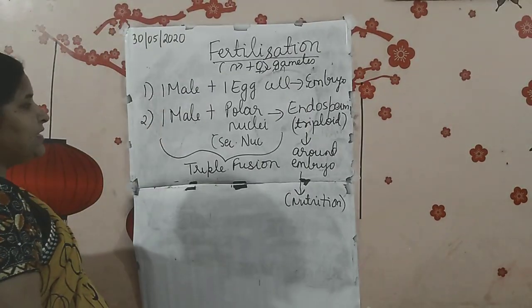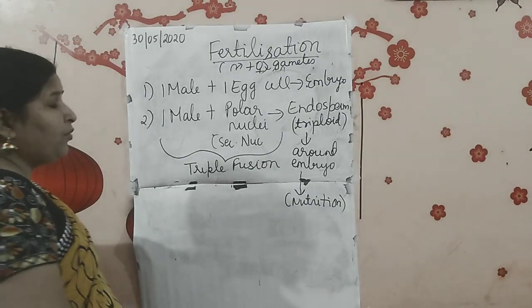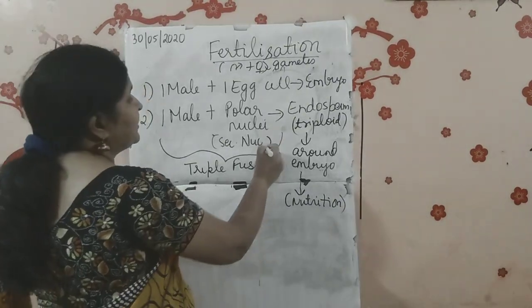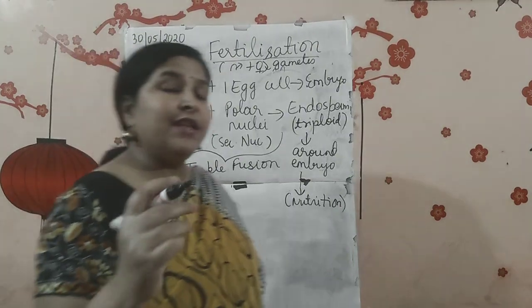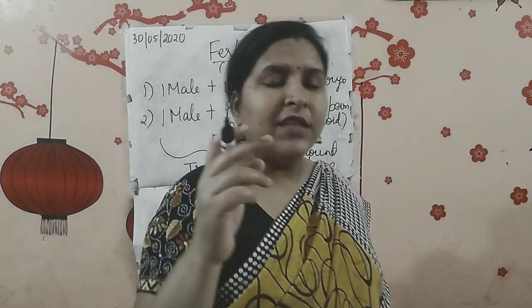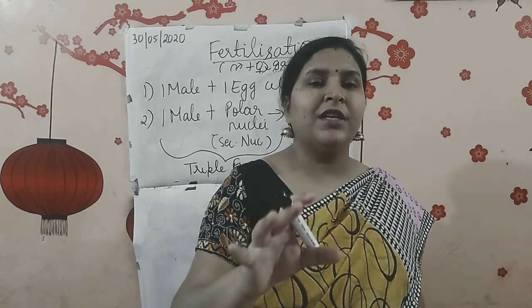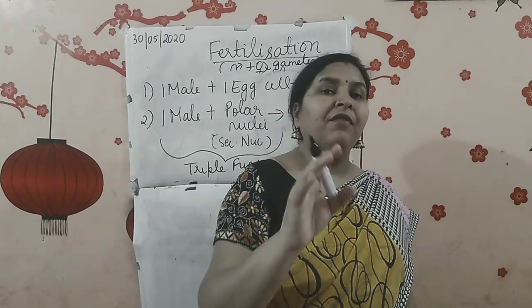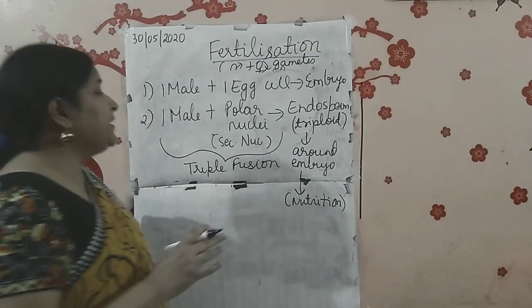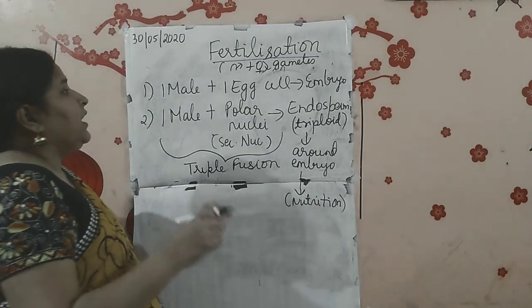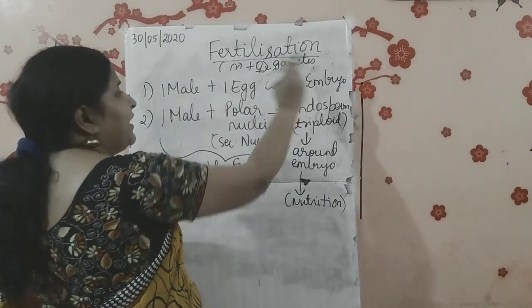Then the other male cell fuses with the polar nuclei, and the polar nuclei can also be referred to as the secondary nucleus. So there are two terms: secondary nucleus and central cell. Central cell means the cell which is present in the center, having nuclei, or it can also be called the secondary nucleus. Now, after the fusion of the first one, we get an embryo.